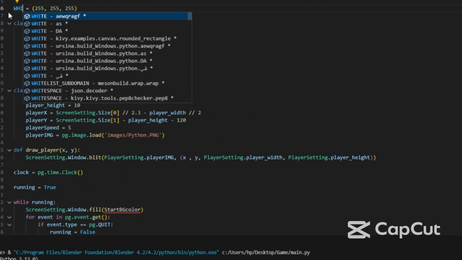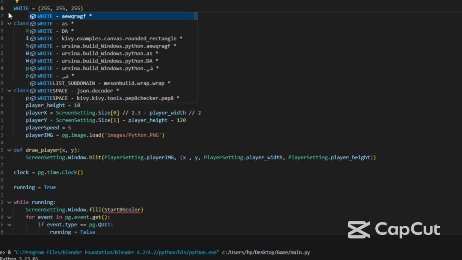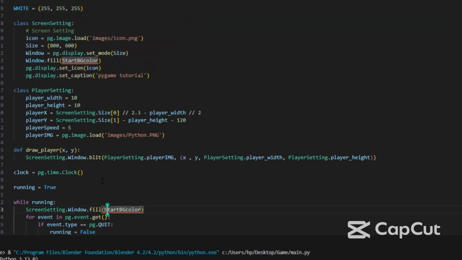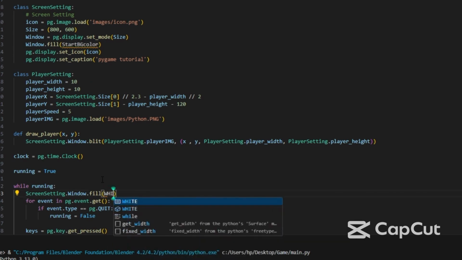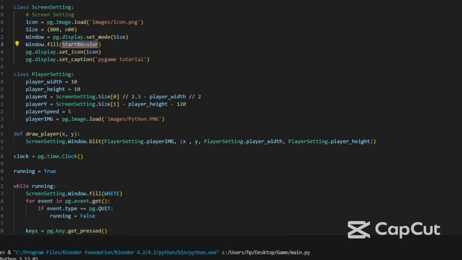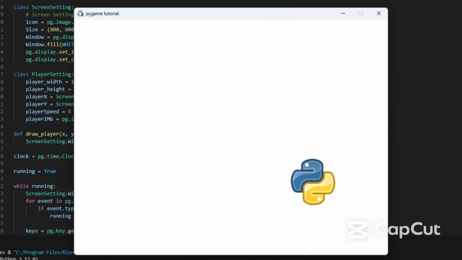Rename the color variable to white, and replace the name of the variable in the fill function with the name of the color variable. So now we'll run the game to try, like that. Now you can move and you can see everything correctly.